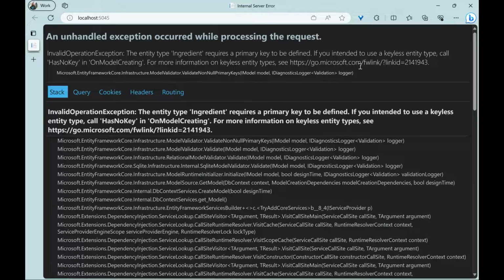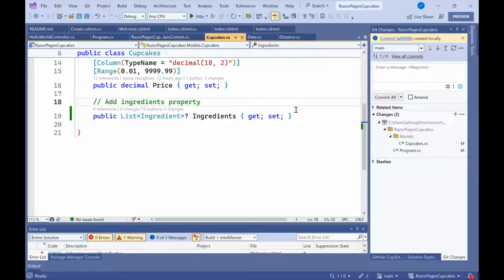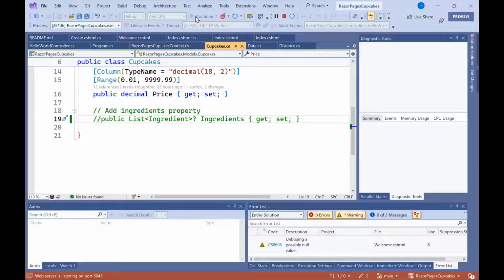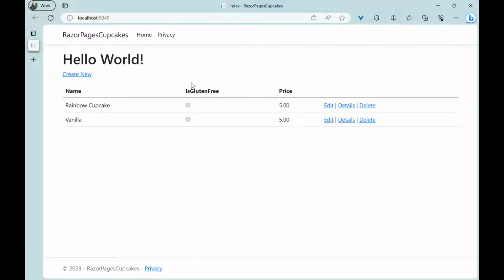Oh, it looks like I've got a quick issue. Let me go ahead and fix that. My Razor page is letting me know that it doesn't actually have this property defined yet. So that's what I get for making that part of the demo. And I'll go ahead and start that again. And this time the page will boot up and I'll be able to see my cupcake page.